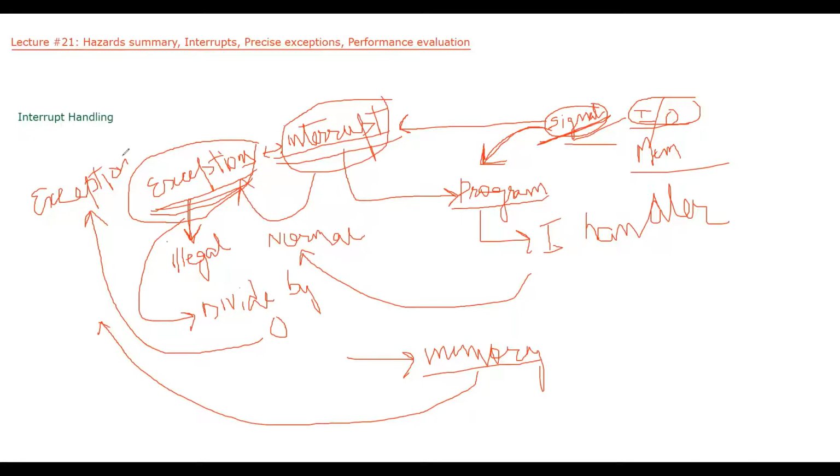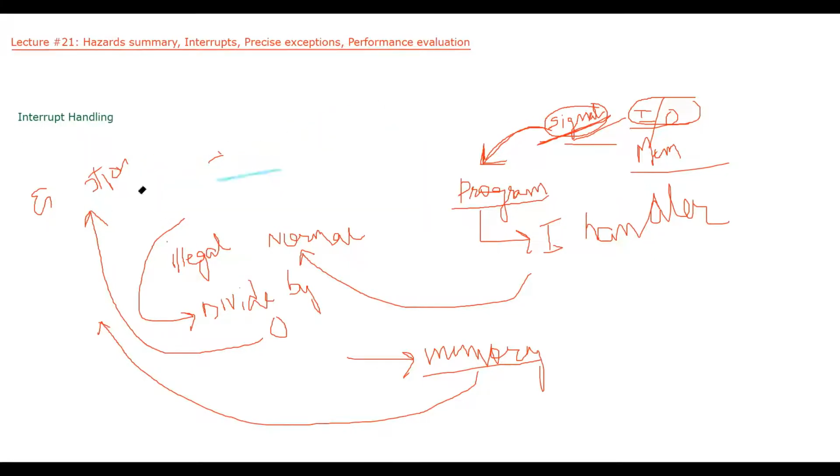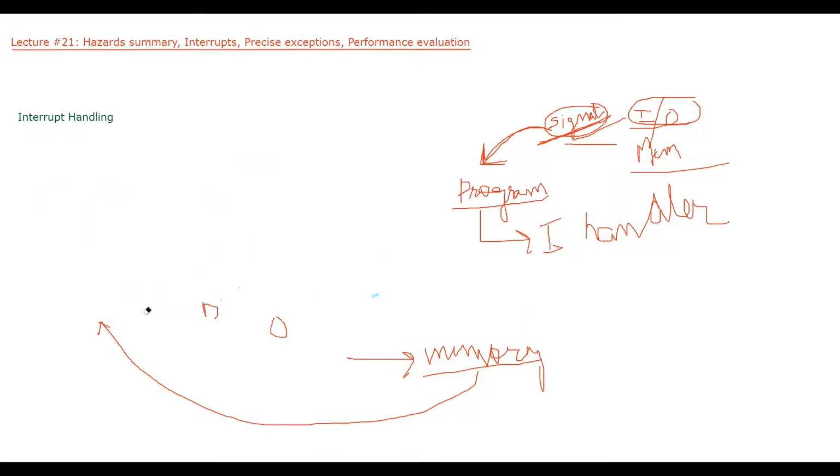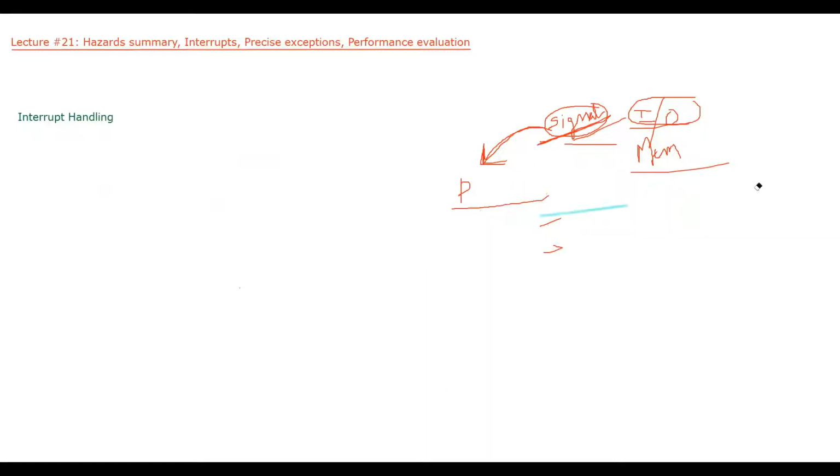So how is our processor going to handle interrupts and exceptions? Before discussing this, let me give the definition of a precise exception. What is the meaning of a precise exception? We know what interrupt handling is. So what is a precise exception?